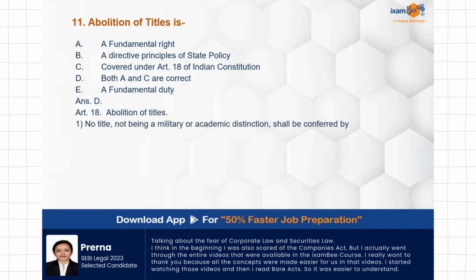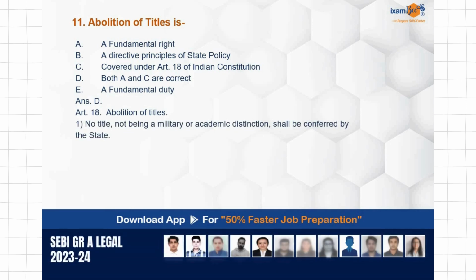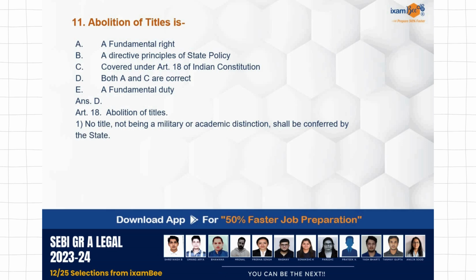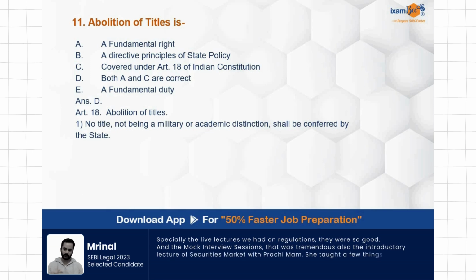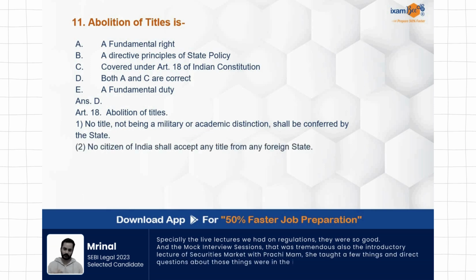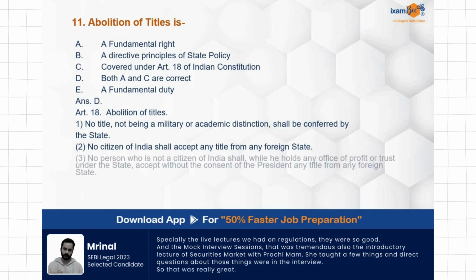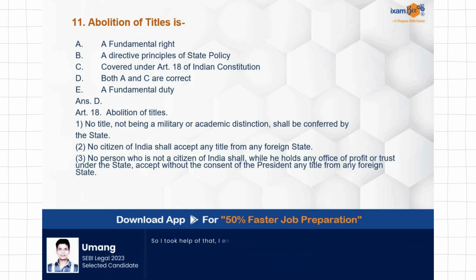Don't get confused that it is relating to abolition of titles. Still, it is protecting your fundamental right that you will not be discriminated. It is actually the right to equality only, which is having a shade in the form of protection against discrimination on the basis of giving titles, unless and until those titles are military or academic distinction related.